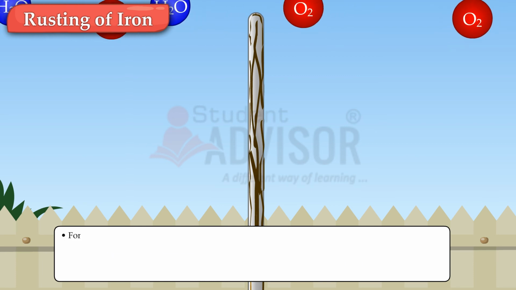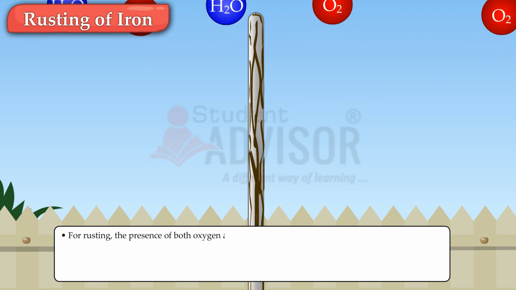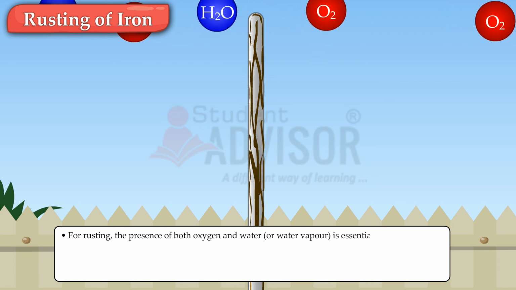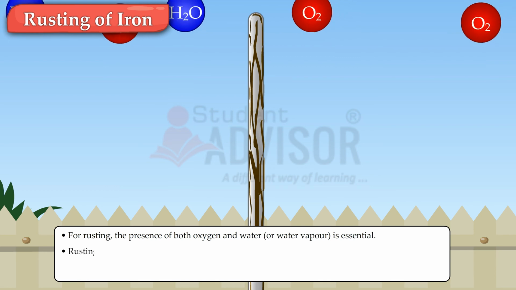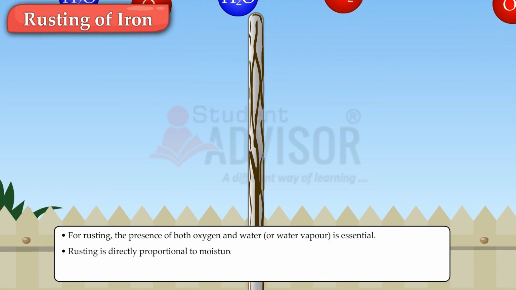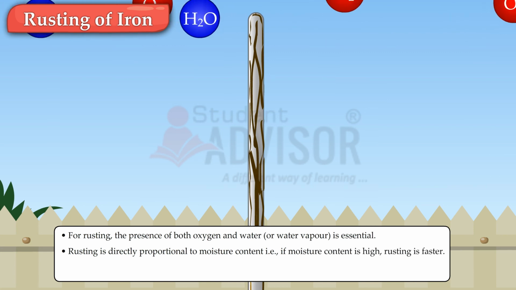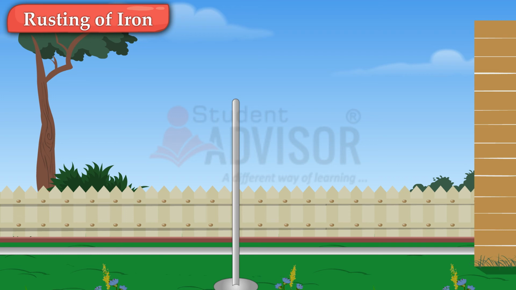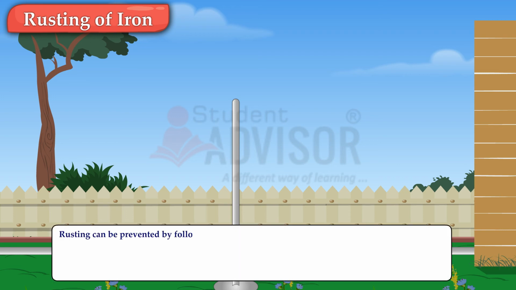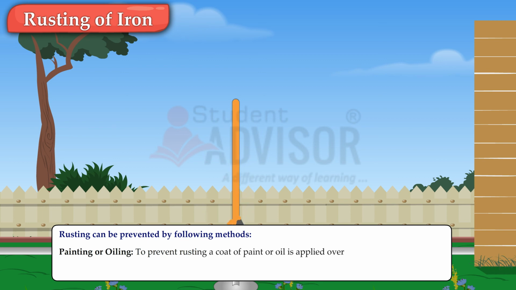For rusting, the presence of both oxygen and water or water vapor is essential. Rusting is directly proportional to moisture content, that is, if moisture content is high, rusting is faster. Prevention of rusting. Rusting can be prevented by the following methods. Painting or oiling. To prevent rusting, a coat of paint or oil is applied over the iron article. By doing this, direct contact of air and water is prevented.